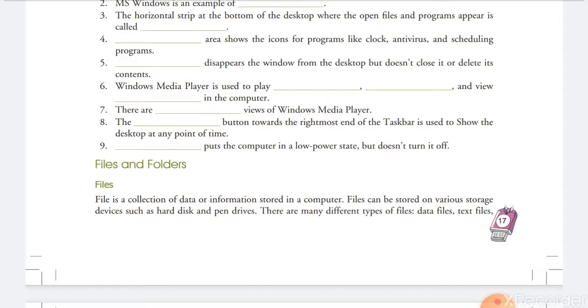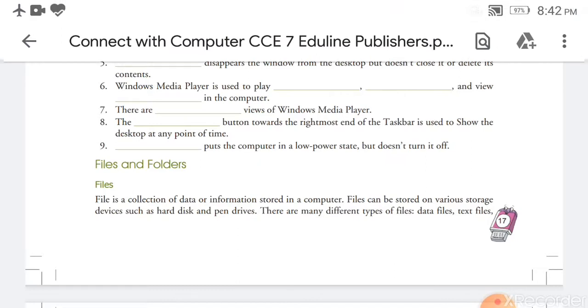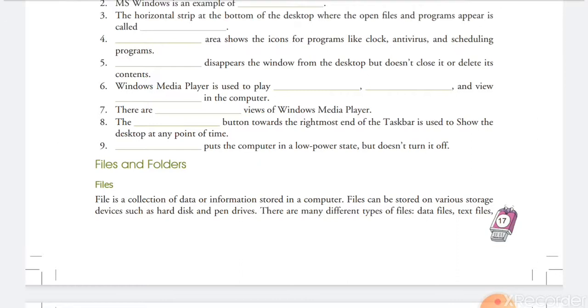Each file has different properties. What are properties? Properties are the attributes that are used to access the file. Without using the attributes of the file, we are unable to access the file, such as the name of the file, the type of file, the size of the file, and the creation date of the file. These are the attributes or properties of the file.